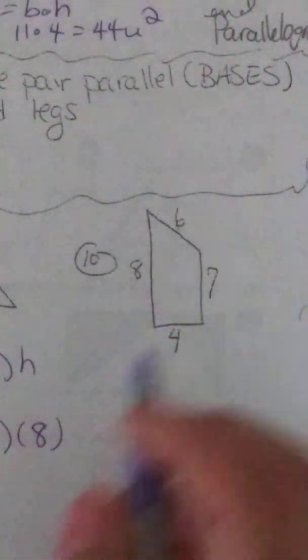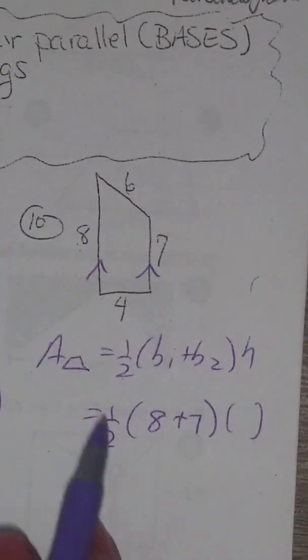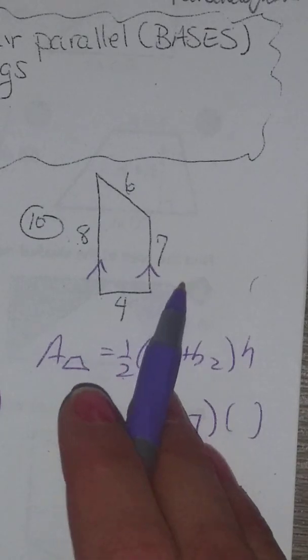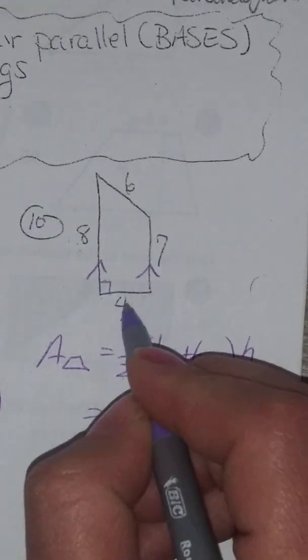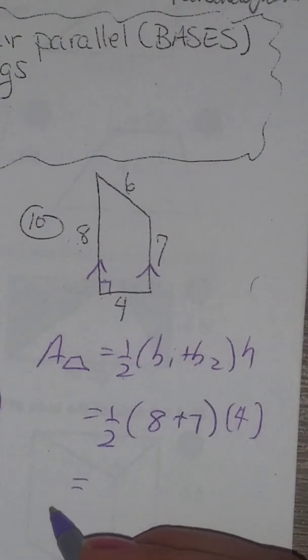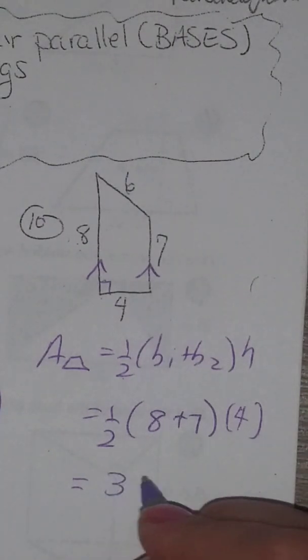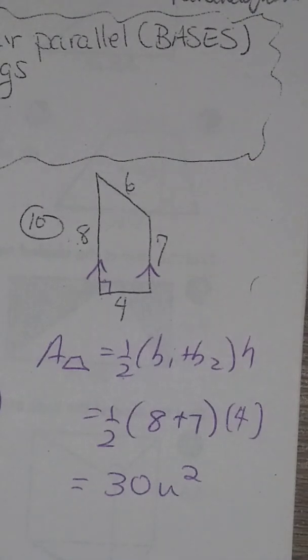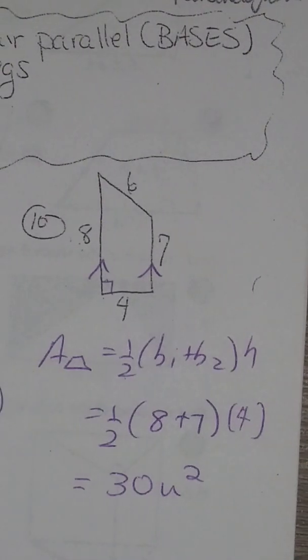This still has parallel sides. The parallel sides are the sides that never cross, so that would be the 8 and the 7. So we have the 8 and the 7 that are parallel, and the one that makes the right angle would be 4. So that would be the height, and then we put it in the calculator, and we're good to go. And we know the answer is 30 units squared.